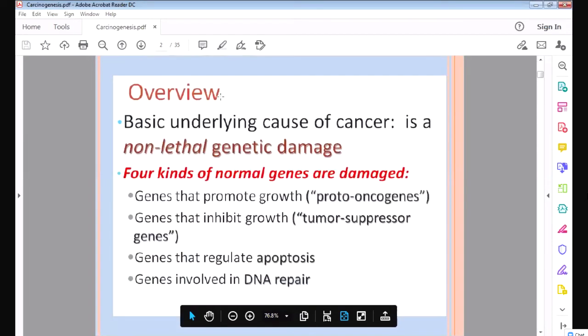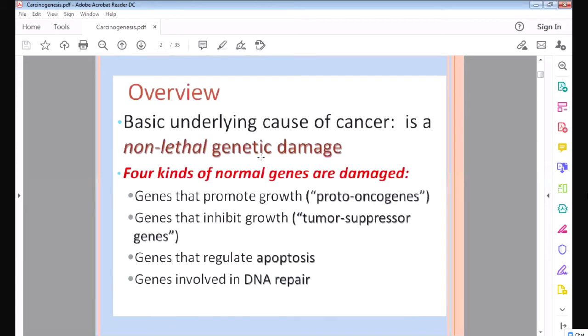Okay, so the basic cause of cancer is genetic damage. What is genetic damage? Genetic damage is damage to the gene. Gene is a part of a chromosome. Chromosome has DNA. In each cell there is a nucleus. In the nucleus there is DNA, and a small part of the DNA is called a gene. So when that gene is damaged, that is the basic cause of cancer. The gene is damaged, which is present in the DNA.